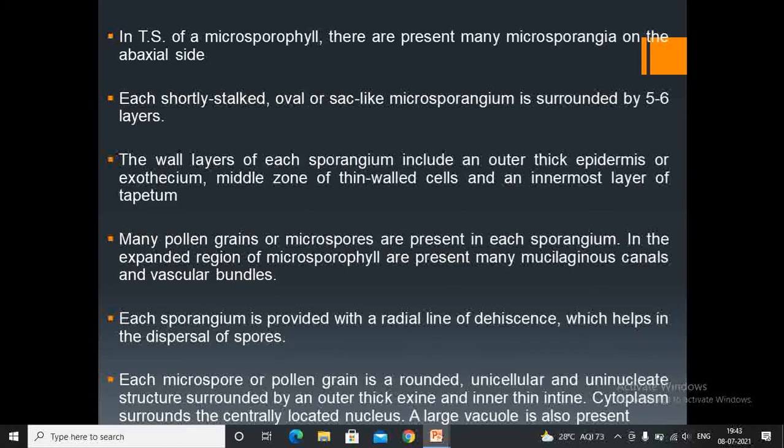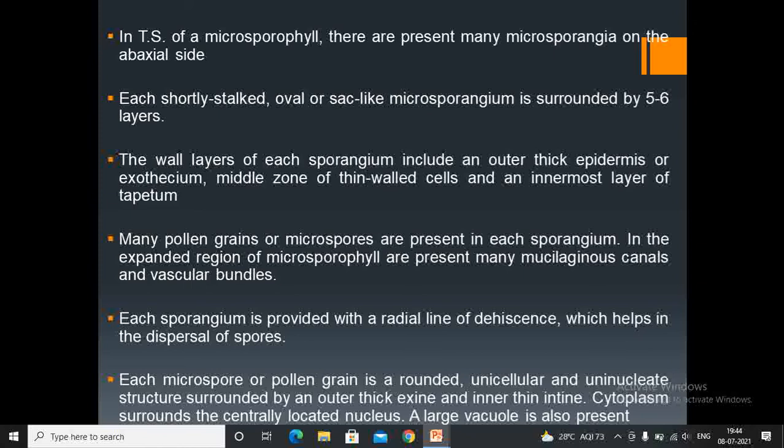On the lower side of a microsporophyll, there are present many microsporangia on the abaxial side. Each shortly stalked, oval or sac-like microsporangium is surrounded by 5 to 6 layers. The wall layers of each sporangium include an outer thick epidermis or exothecium, a middle zone of thin-walled cells, and an innermost layer of tapetum. Many pollen grains or microspores are present in each sporangium.